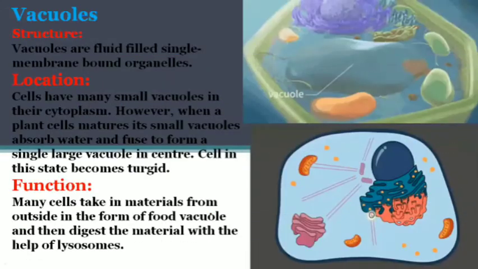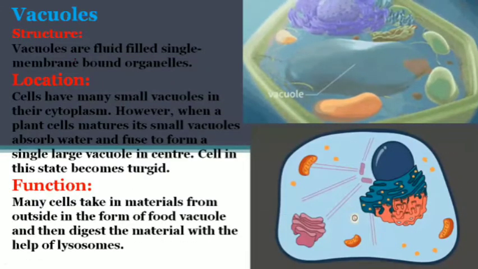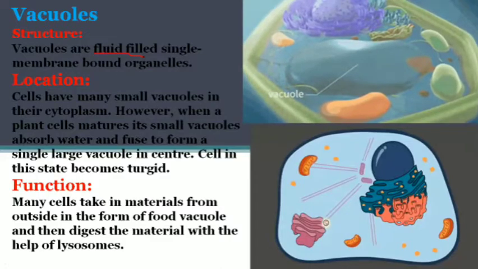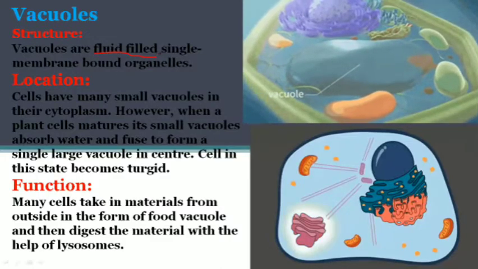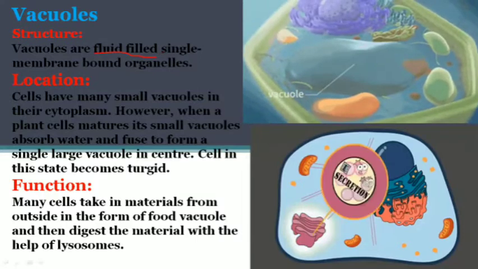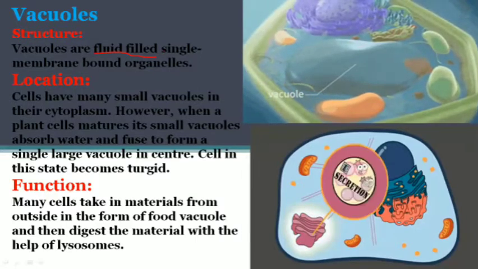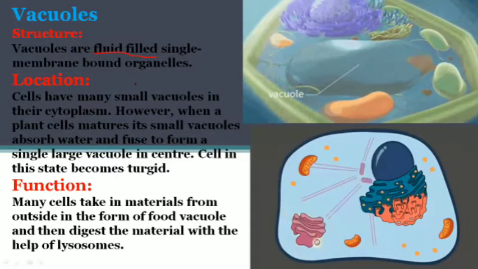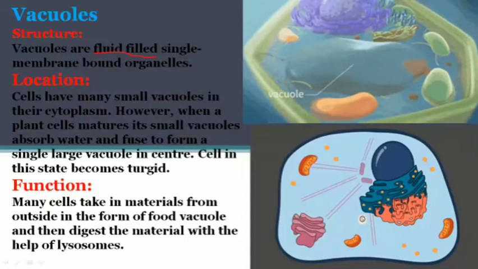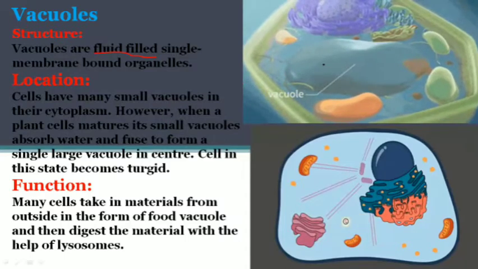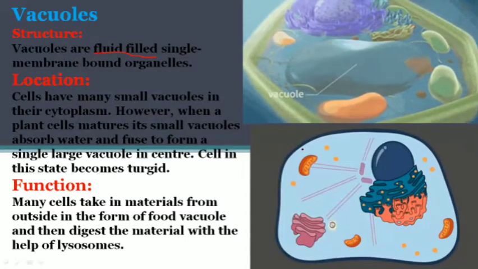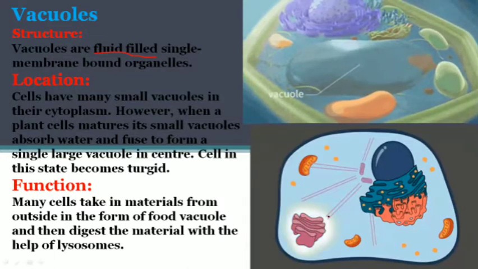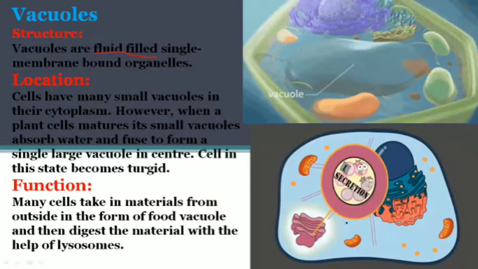Structurally, vacuoles are single membrane bound organelles, and that's why they are also present in unicellular organisms. They are fluid filled organelles. They don't have digestive enzymes, but they are fluid filled, single membrane bound organelles. In animal cells vacuoles are very small in size, but very many in number.